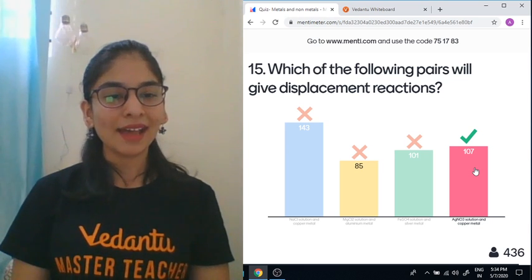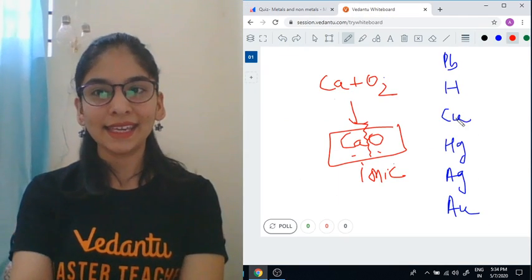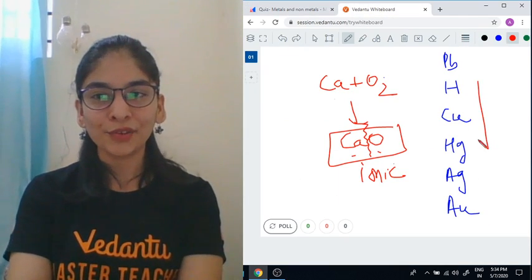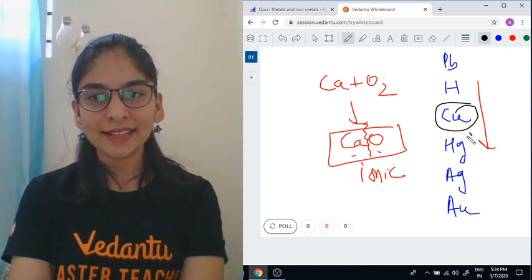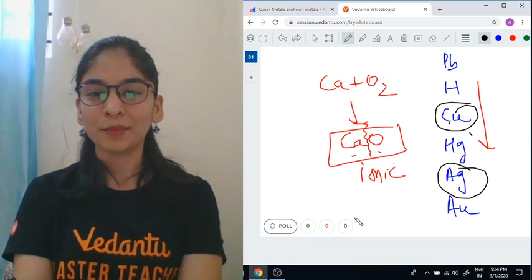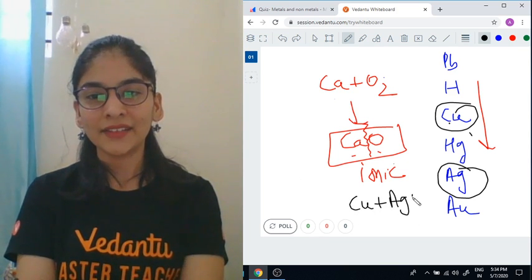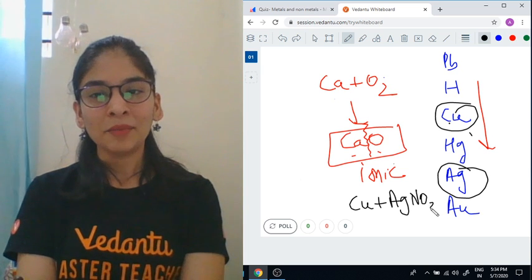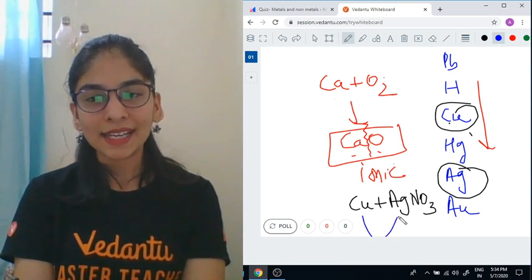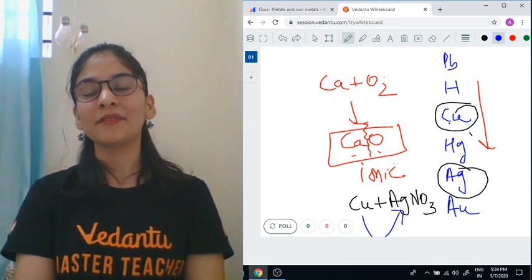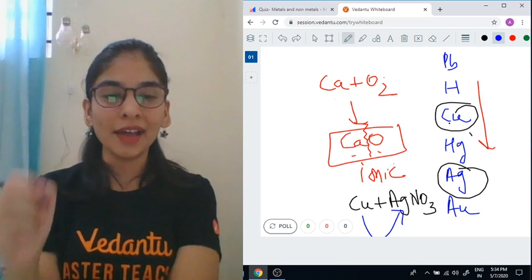Well done everyone, very nice, the answer was D. Why? See the reactivity series in front of you. Copper is here and silver is here, which means copper is more reactive than the silver in silver nitrate solution. So in a displacement reaction, copper can displace silver from silver nitrate and give you copper nitrate salt with silver.